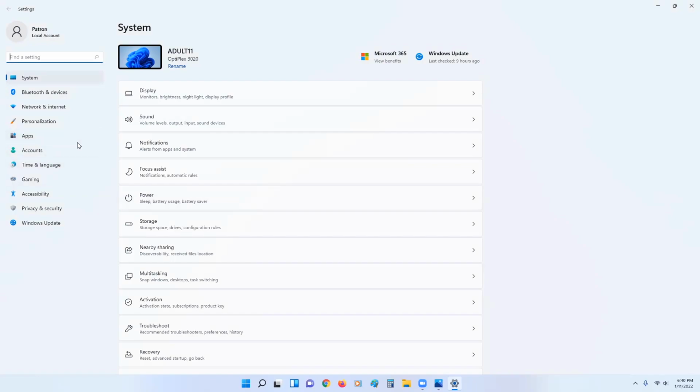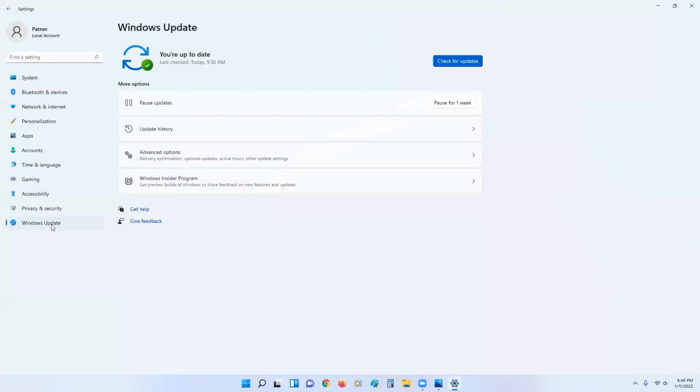So let's talk about updating your computer in Windows 11. It works a lot like it does in Windows 10. So you go to the Windows Update section of settings, and then you can see you're up to date. You can check for updates. This is the section sort of like right below here in Windows 10 that would tell you if you can upgrade to Windows 11. So you would go to your updates and security section of your settings, and then you can see if Windows 11 is available for you.